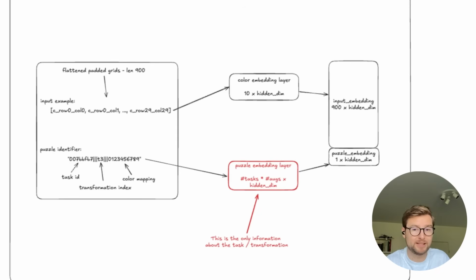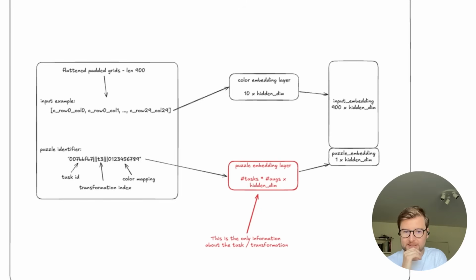But this is quite big, because the number of unique hashes that the model has to understand is the number of tasks that it can see, these unique task IDs, times the number of augmentations that you've applied per task. And this can get quite big. And crucially, the output of this puzzle embedding layer, basically the puzzle identifier, is the only information the model gets on what to do with this input, right? The same input could belong to several tasks. So there's no unique information in the input of what to do with it. So to understand what to do with this input to predict the outputs, the model has to rely on this particular puzzle identifier. It's the only information that it gets.